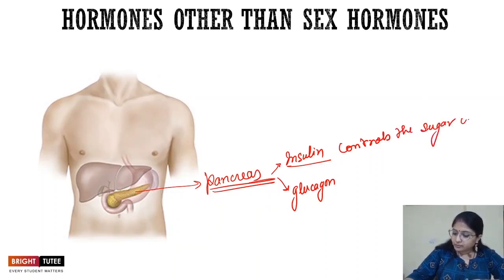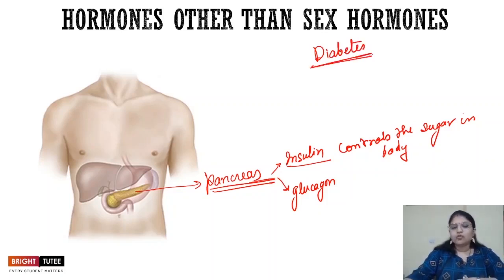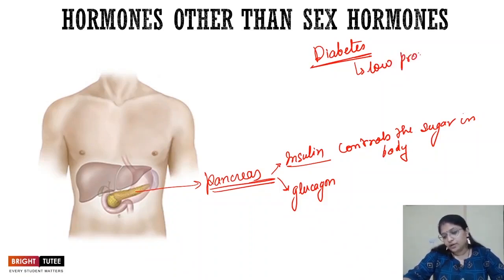Now, you must have heard about a particular disease called diabetes, right? All of you must be aware of this disease where the patient needs to avoid the consumption of sugar. This disease occurs because of low production of insulin by the pancreas.